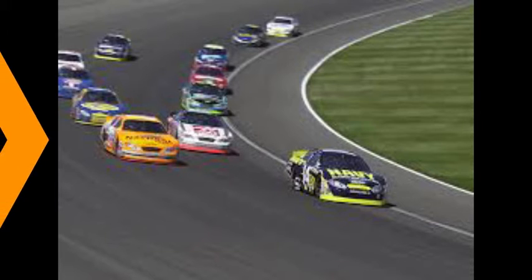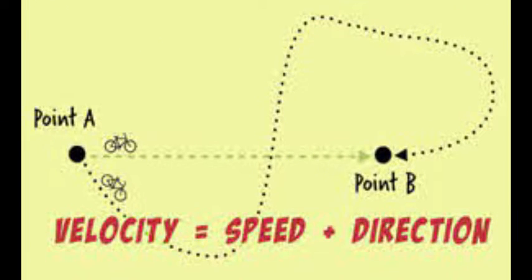Now let's discuss velocity. Velocity is different than speed, because of the way they're both calculated. Speed is calculated through distance, while velocity is calculated through displacement. The difference between the two is that distance is the literal distance along the pathway that the object took, while displacement is the distance from the initial point to the final point. As this figure demonstrates, the distance is the pathway that the bike took, while displacement is the direct distance from point A to point B, regardless of the path.